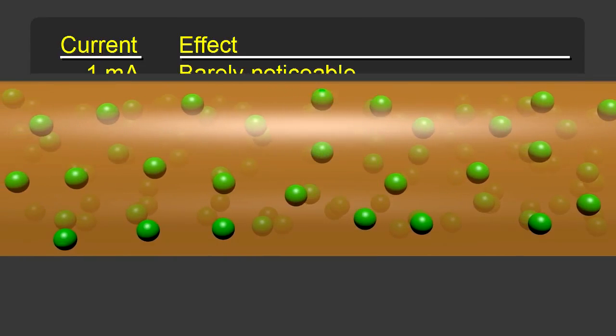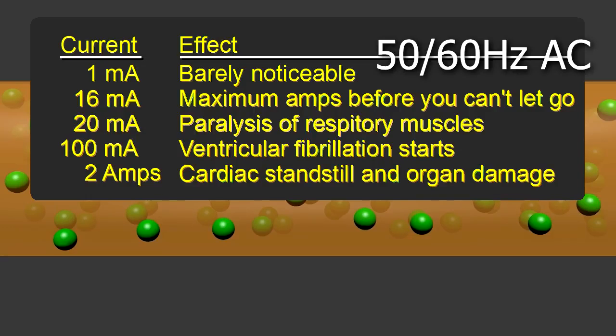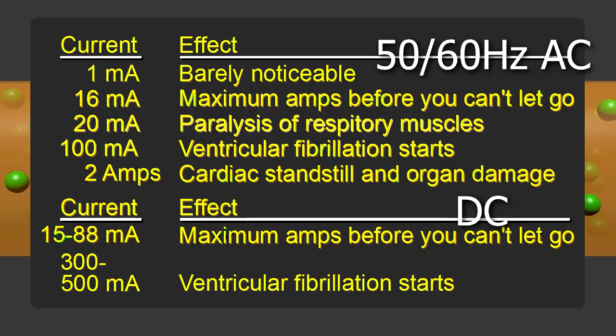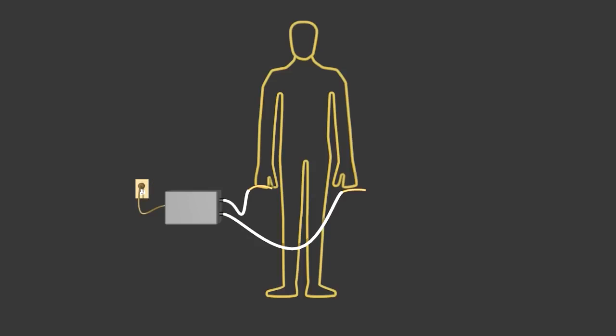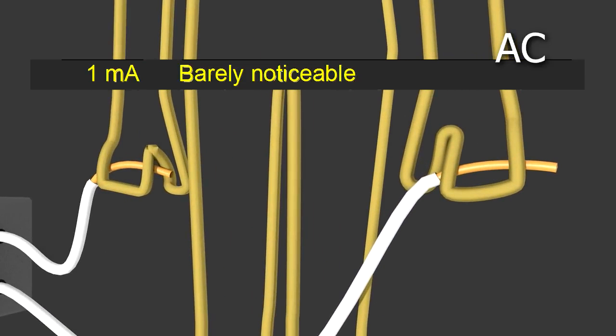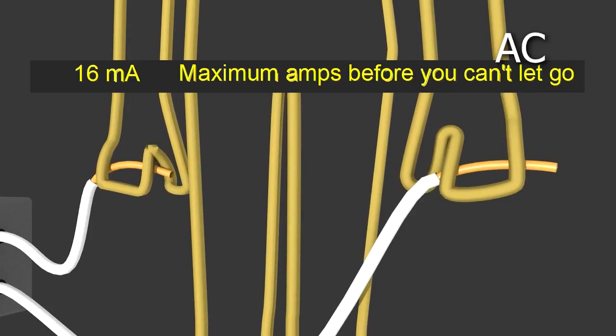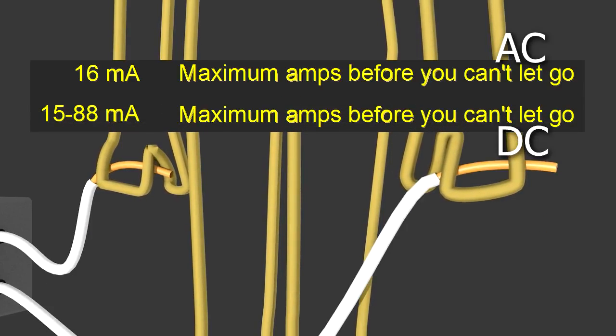second. Here's a table used in a few government's health and safety documents, telling you what happens to your body when different amounts of current flow through it. It's for both 50 and 60 Hz alternating current, or AC. That's what you get from your wall socket in many countries. For direct current, or DC, the current has to be higher, but the numbers are still in the milliamps. According to the documents, at 1 milliamp, or 0.001 amps AC, the feeling is barely noticeable.